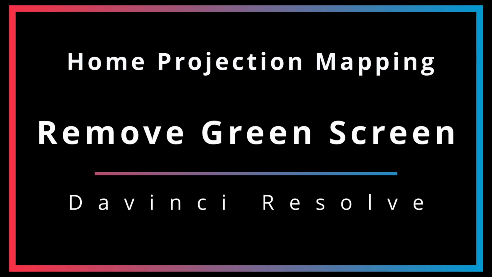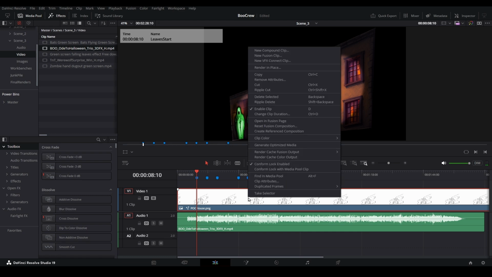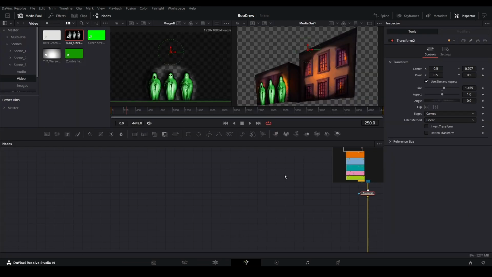Dealing with green screen footage is a common component of building home projection shows. Resolve has multiple ways to handle it, but I'll show you my preferred way to remove green screen backgrounds from videos. To start, choose a frame where you would like your green screen footage to begin playing. I'll use the first marker in this example. Then open the Fusion page.